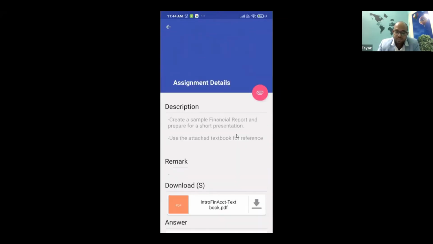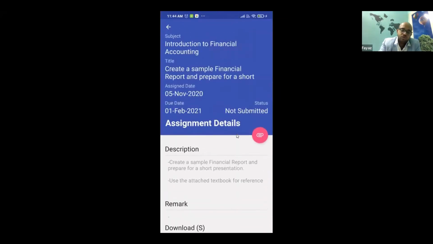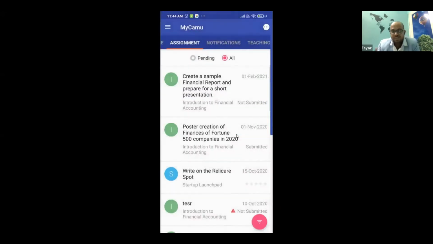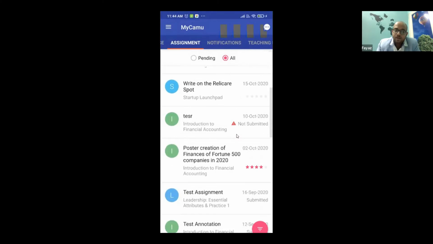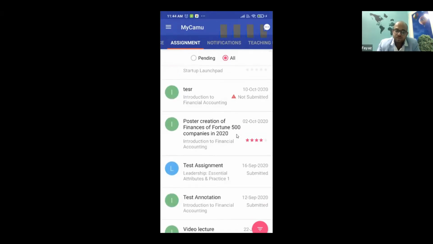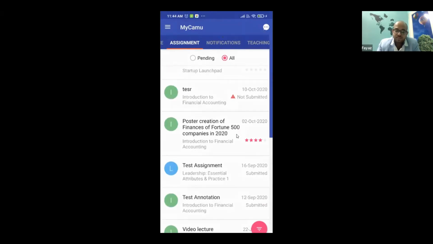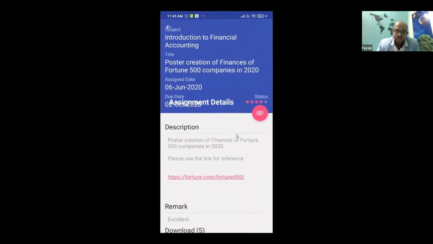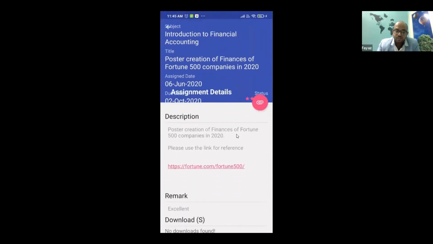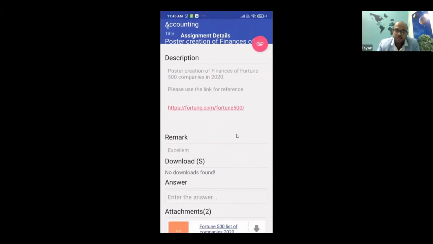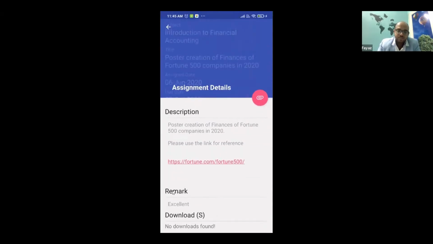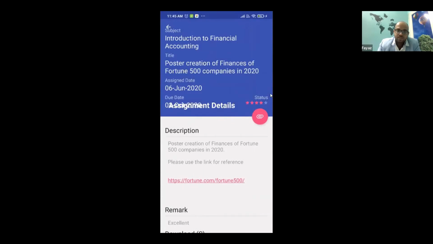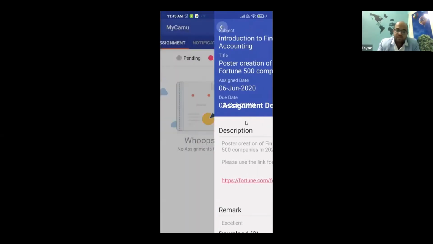Once I submit it, the assignment will digitally go to the faculty. The faculty can digitally annotate it and also give me the result. The moment faculty evaluates something and gives me a grading, I can see it. I have submitted an answer, faculty has evaluated it, and I get the digitally annotated copy. You can also see the faculty has given me some remark and some rating, right? All this can be seen on the screen.